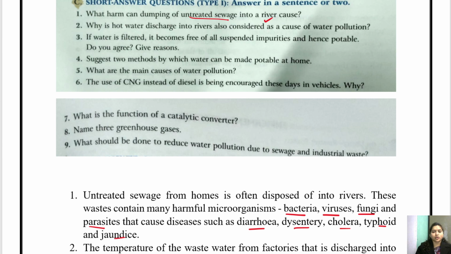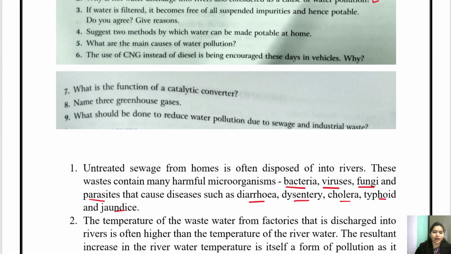Okay? Because it has a lot of bacteria, these diseases can happen. Now, question number 2. Why is hot water discharge into rivers also considered as a cause of water pollution? And children, this question is very important. So, why?